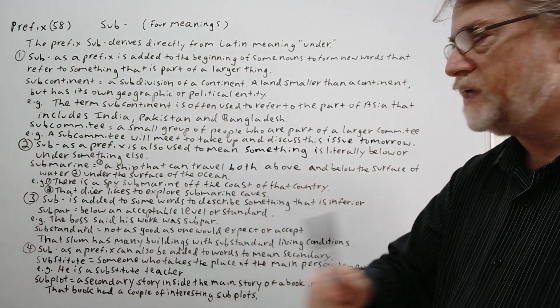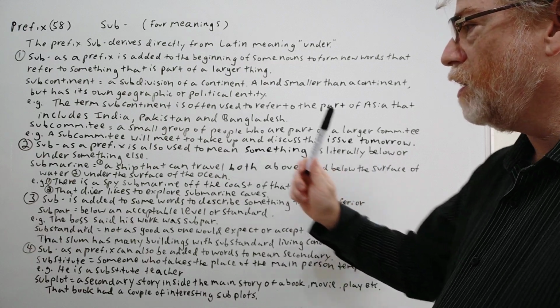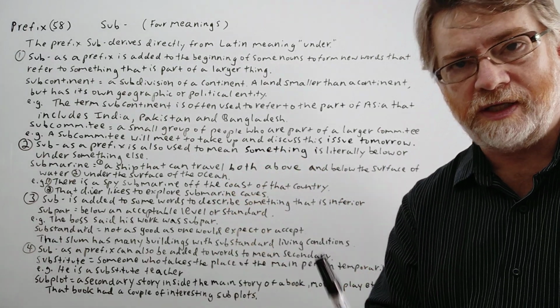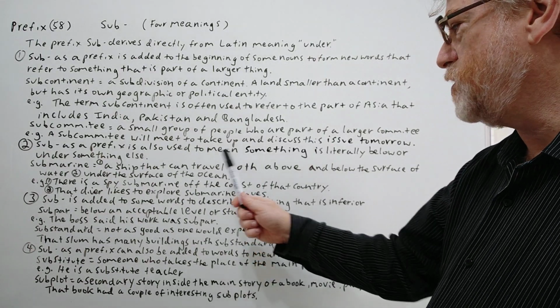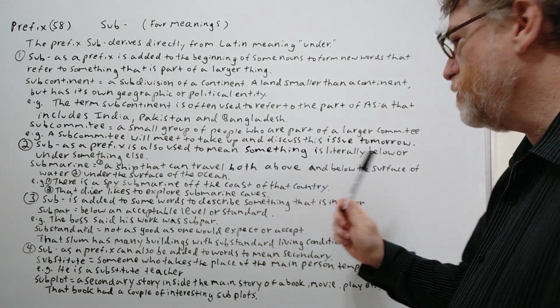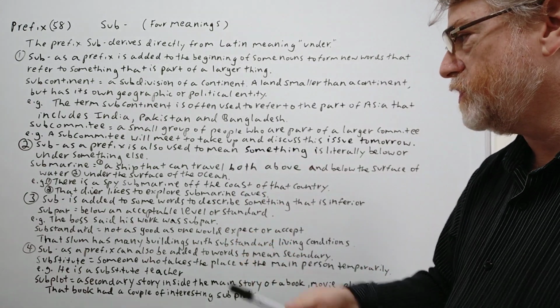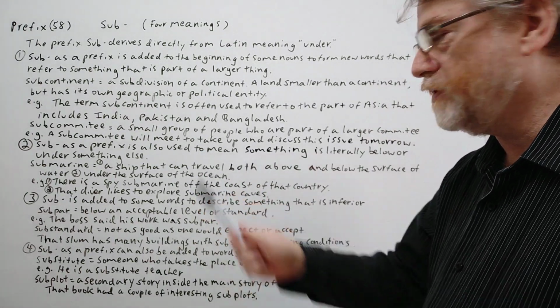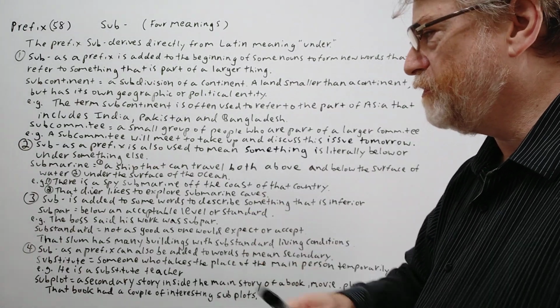Sub, as a prefix, is also used to mean something is literally below or under something else. So this is its most basic meaning. Submarine. A ship that can travel both above and below the surface of water. Or we have a second use for it too. Under the surface of the ocean is submarine as well. So we got an example for each one.